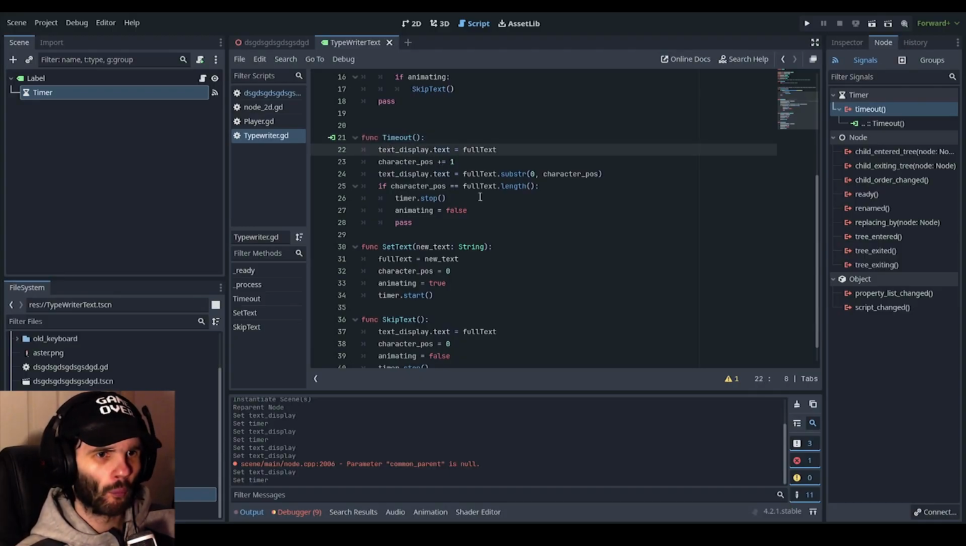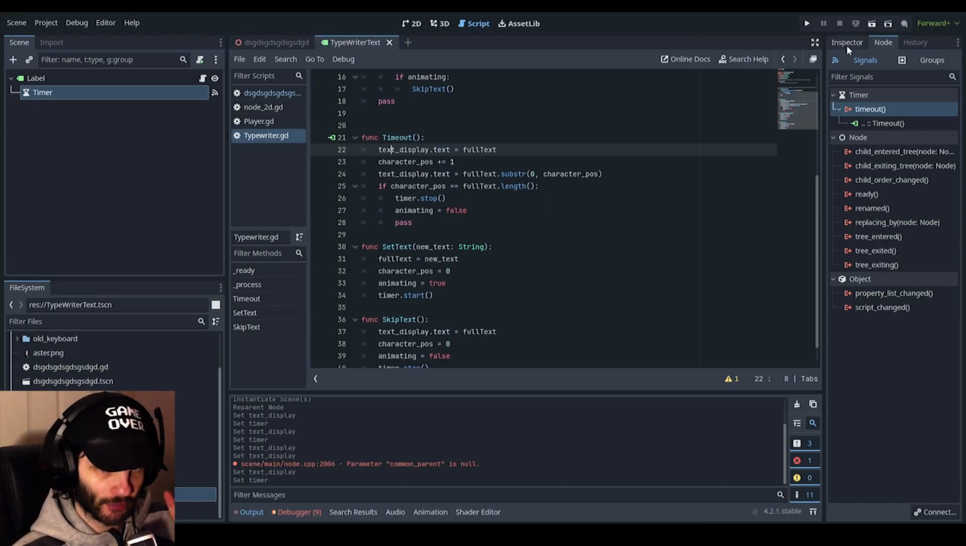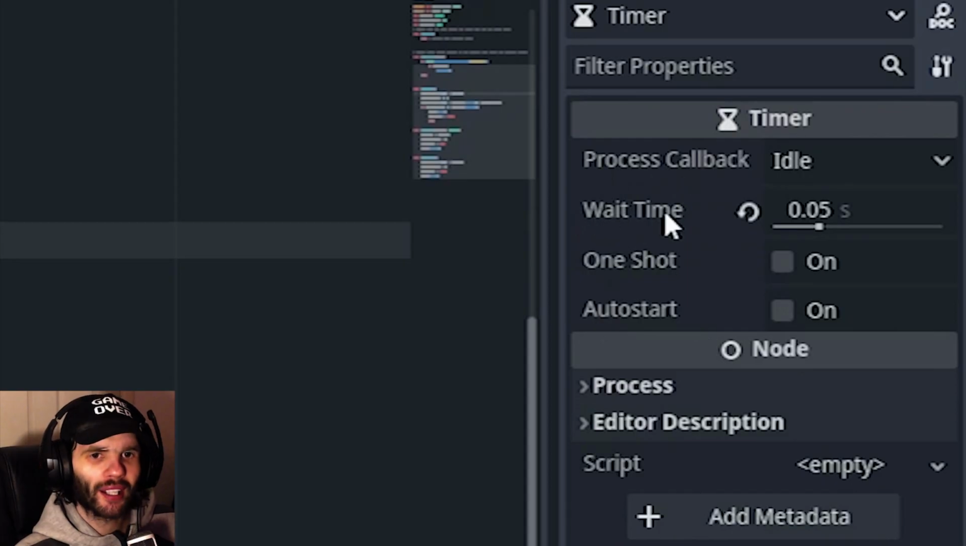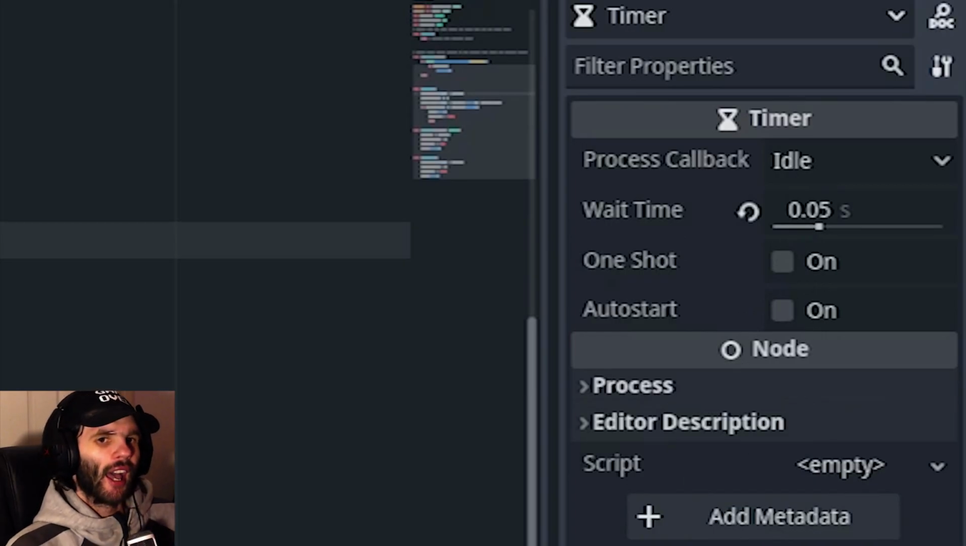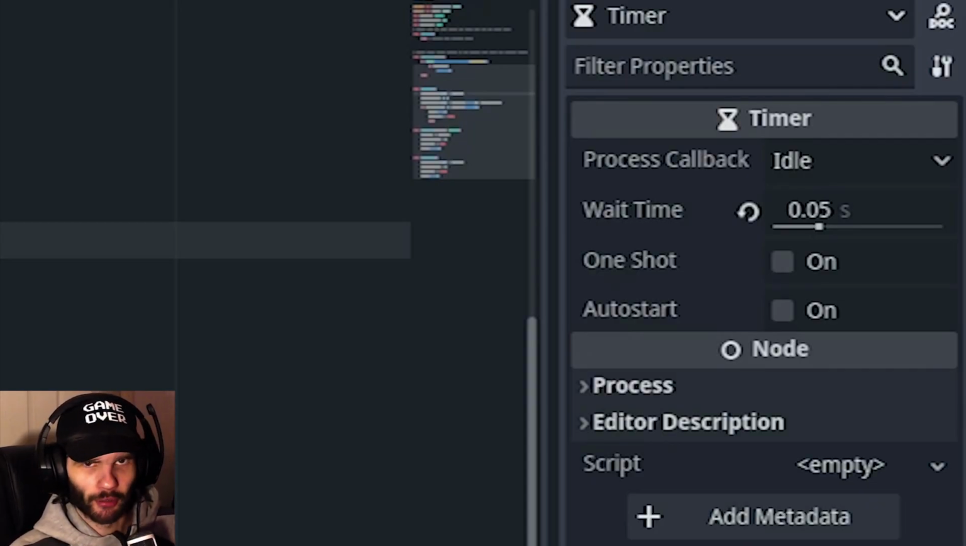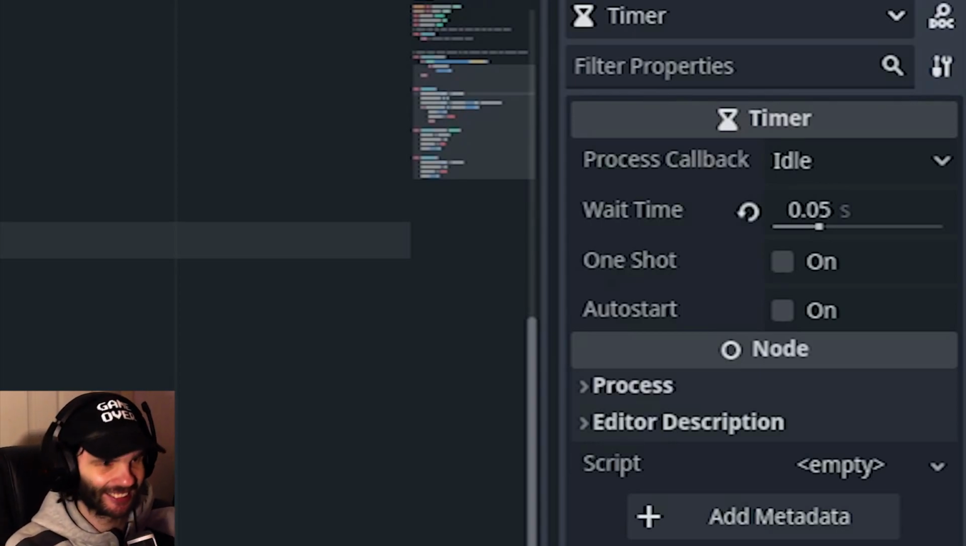And in here, let's go ahead and actually look at the timer first of all. Here in the timer, we don't need to worry about process callback, but wait time is 0.05 seconds. That's a little fast, because I think if you go any lower than 0.05, Godot will tell you you're doing something wrong. Don't do that. So keep it somewhere above 0.04. That's all I would really say.